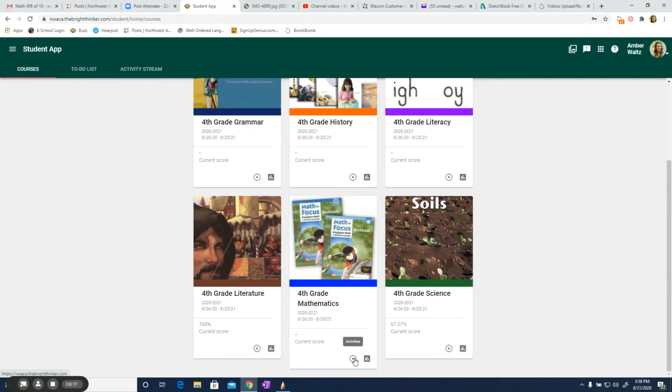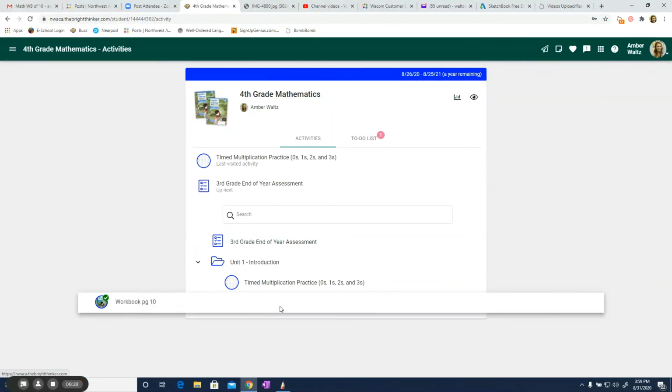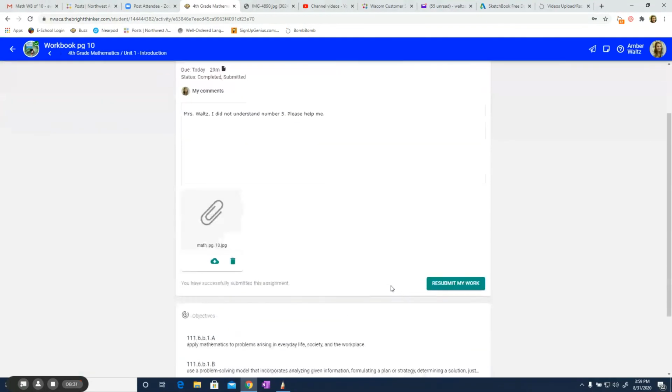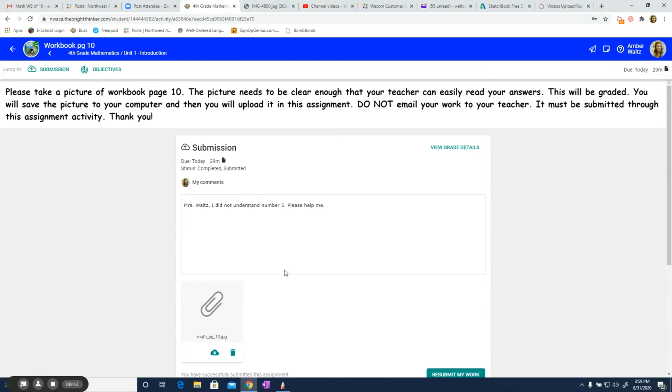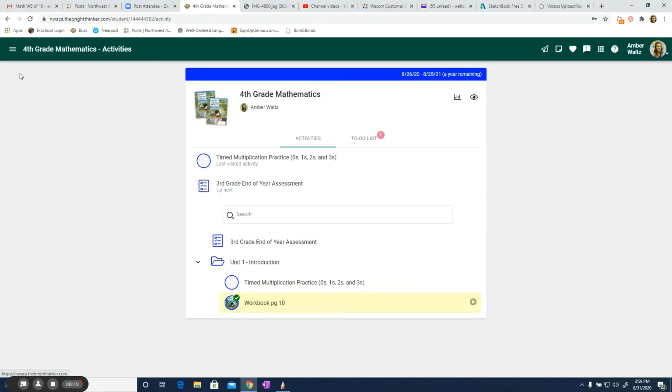If you decide, oh man, I forgot that number 22 had 2 rules in it. Well, click on activities, fix your paper, take another picture of it, save it to your computer, go back into here. You can click to remove this picture, and then you can resubmit your new picture, okay? Same process. Until the due date, it will let you do that. All right, so once this is done, then I will be able to see it.